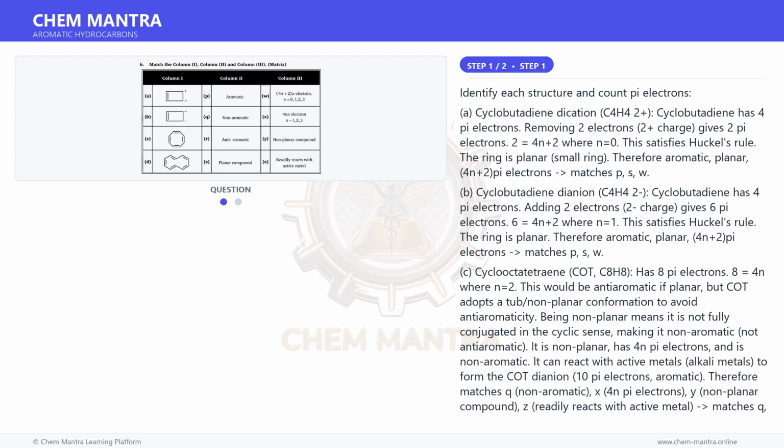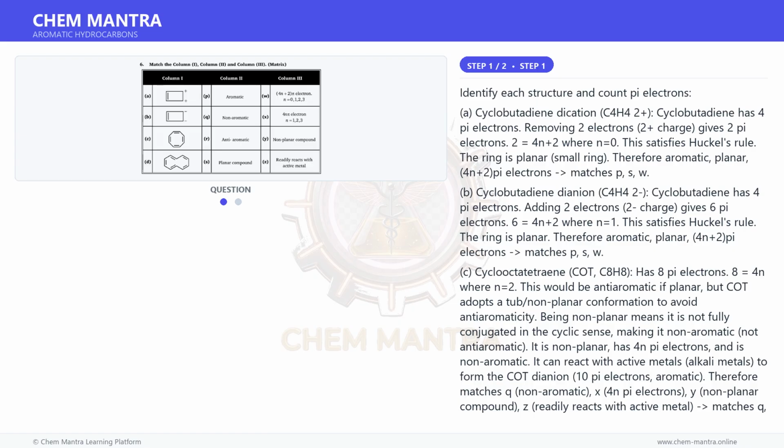A. Cyclobutadiene dication, C4H4 2+. Cyclobutadiene has 4 pi electrons. Removing 2 electrons, 2+ charge, gives 2 pi electrons. 2 is equal to 4n plus 2 where n is equal to 0. This satisfies Huckel's rule. The ring is planar, small ring. Therefore aromatic, planar, 4n plus 2 pi electrons, matches P, S, W.